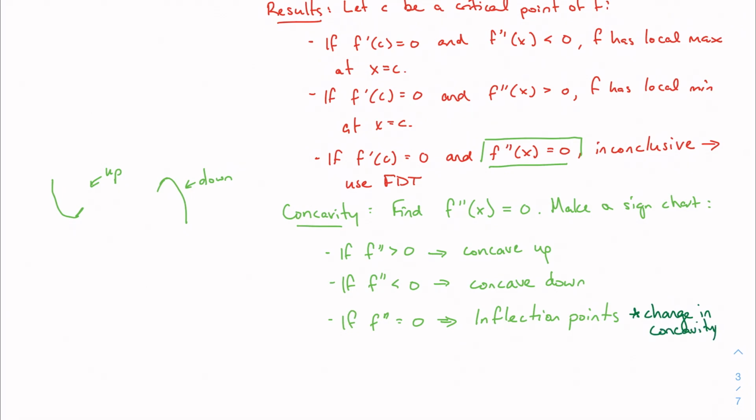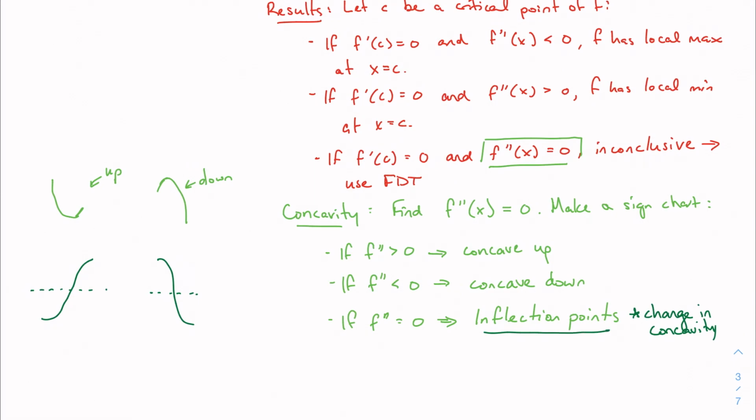So I'm either moving from concave up to concave down. Maybe that would look something like this. If I were to draw a line between the two, you can see a point where I'm concave up and a point where I'm concave down. Obviously, the opposite could be true: a point where I'm concave down, then concave up. I might have a change in concavity. I should check and see if I do.